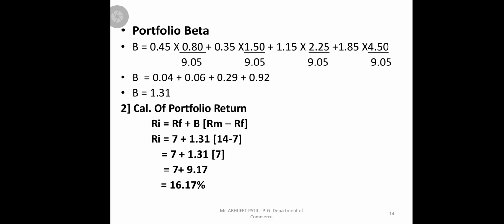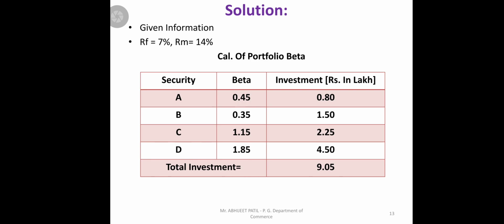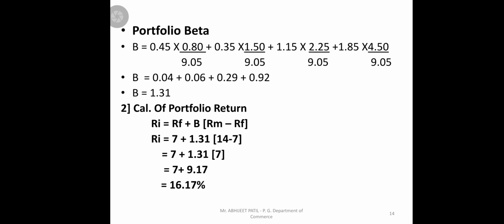Now once we get the portfolio beta, we can use it to find out your portfolio returns, means how much return will be generated. So we can use the CAPM model: Ri is equal to Rf plus beta into Rm minus Rf. Rf is 7%, it is given in the problem, and Rm is 14%. Beta we calculated, that is 1.31, and then Rm 14 minus 7. So 7 plus 1.31 into the bracket 7. We'll multiply, we'll get 9.17. So the total will be 16.17. So these are the 2 questions they ask in the problems.